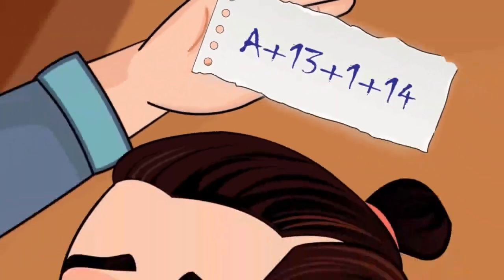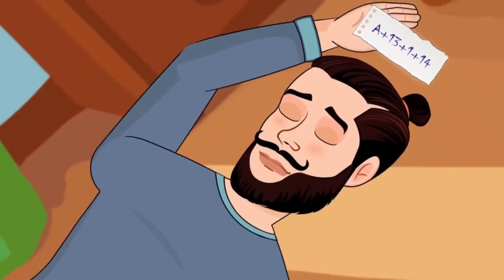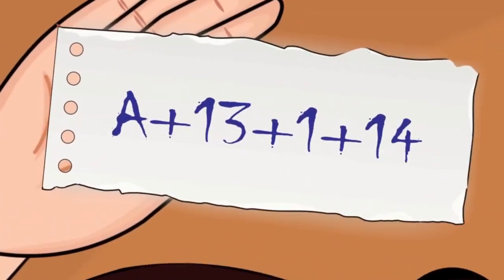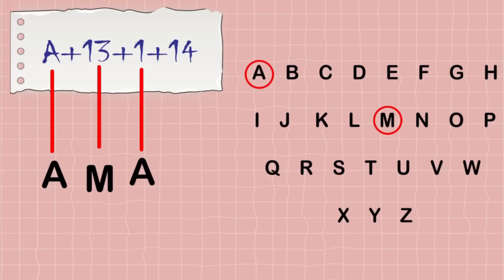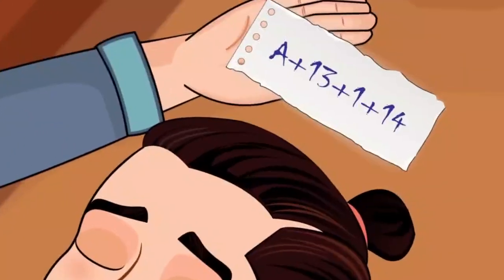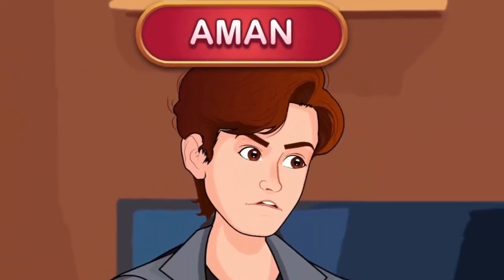Mike was trying to reveal the killer's name with the clue on the paper. Observe it carefully. The name of the killer is written in coded letters on the paper. The first letter is A, followed by the number 13. The 13th letter of the alphabet is M. The letter A is the first, and N is the 14th. So, it spells Aman. Before dying, Mike wrote the name Aman in coded letters on the paper.